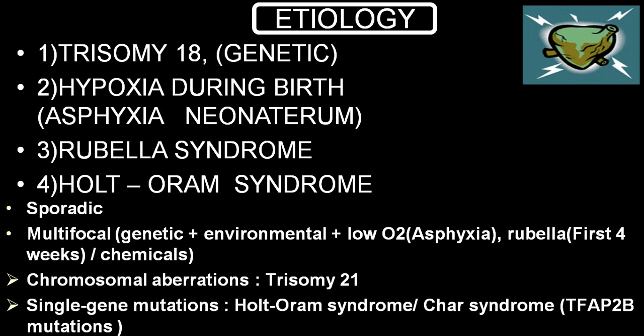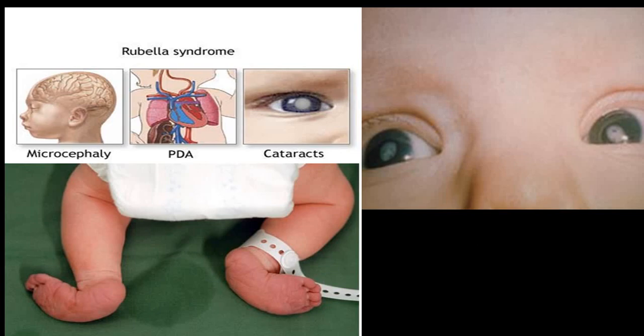Basically, it is multifactorial: maybe genetic origin, maybe environmental factors, maybe asphyxia in the mother, rubella, or drugs, chemicals, etc. Among genetic causes, trisomy 18 and trisomy 21, Holt-Oram syndrome, Char syndrome, or sex-linked mutations. This is rubella syndrome, which is PDA with cataract and microcephaly.